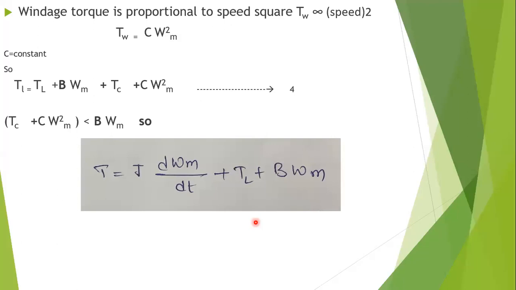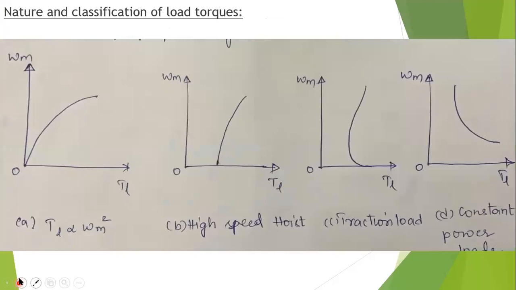So if a load is coupled to the motor, on the shaft there will be a torsional elasticity. This additional component of load torque is called coupling torque, TE.